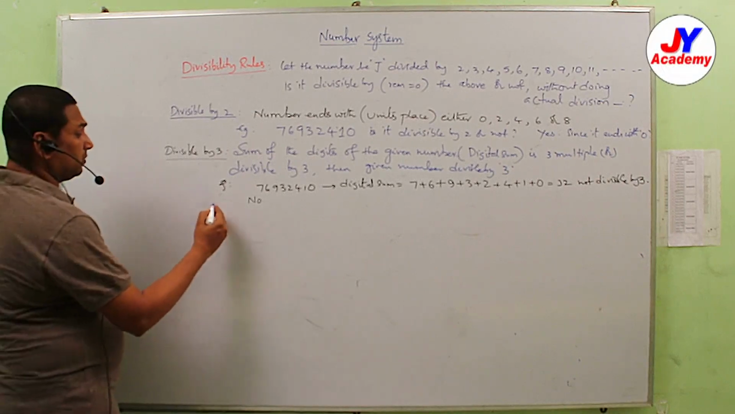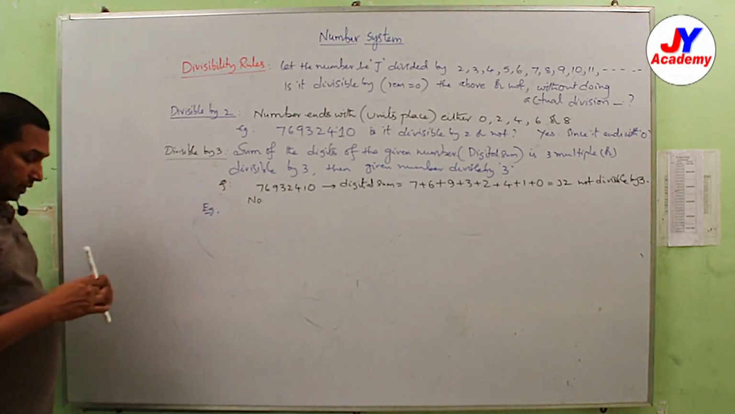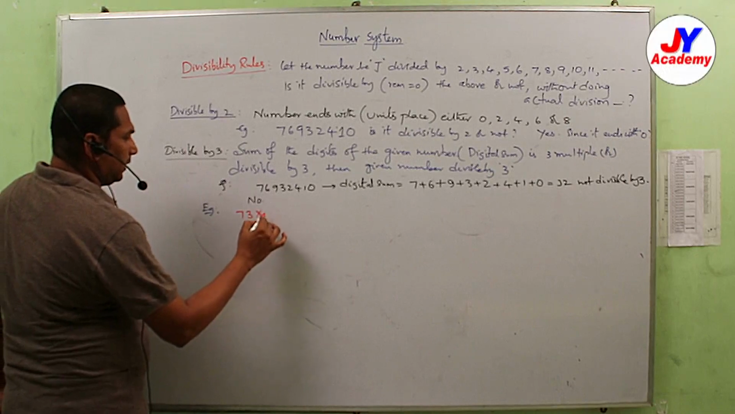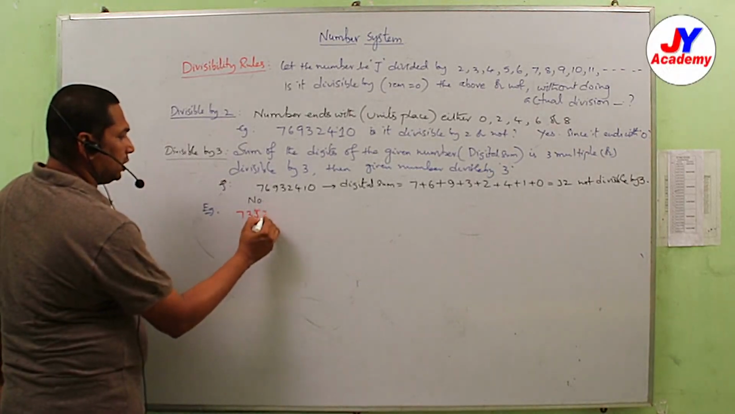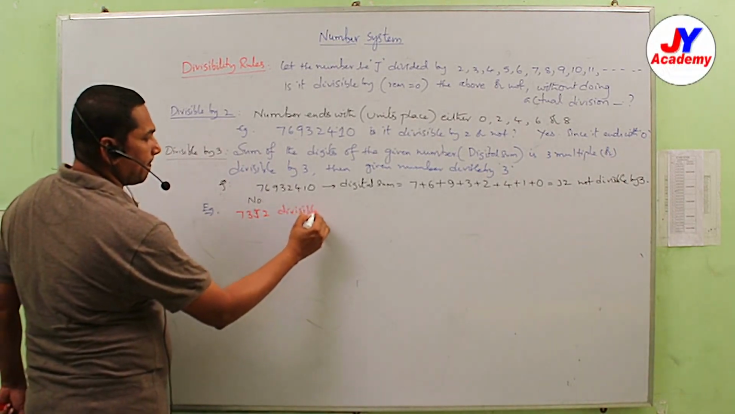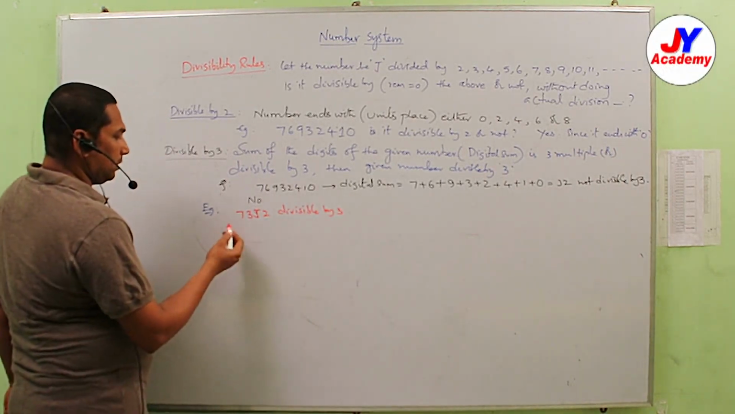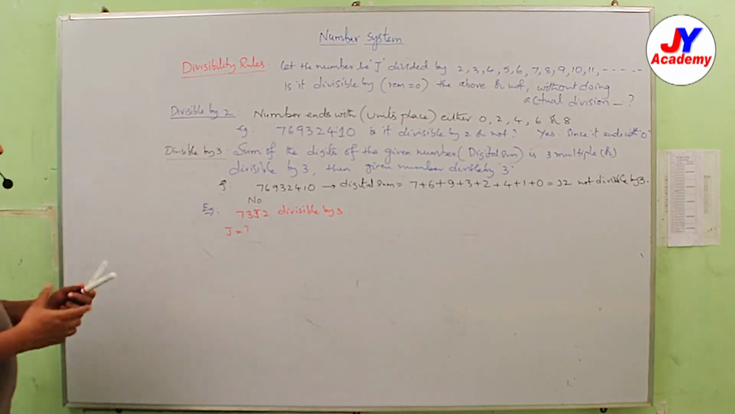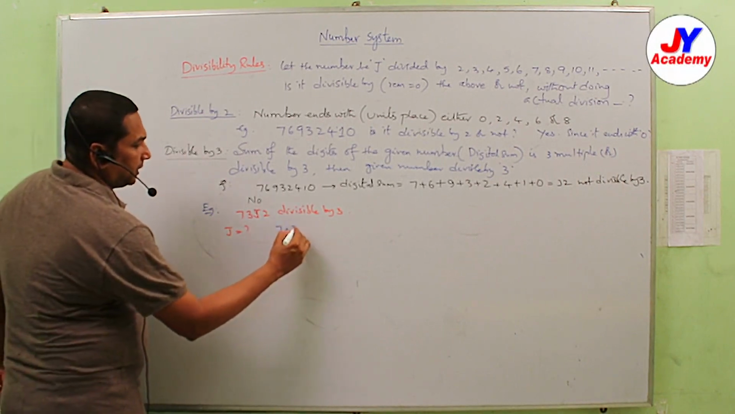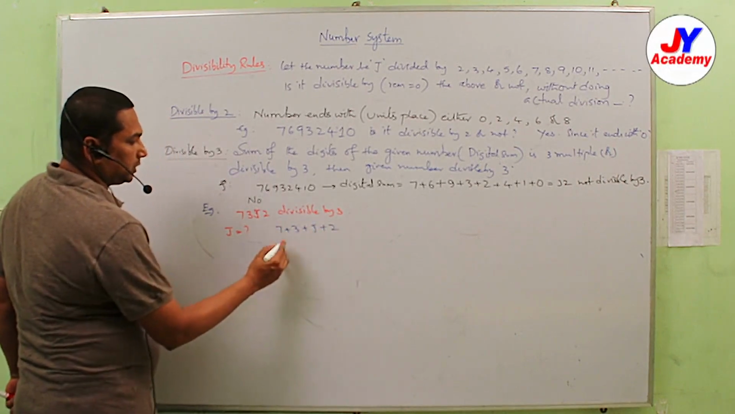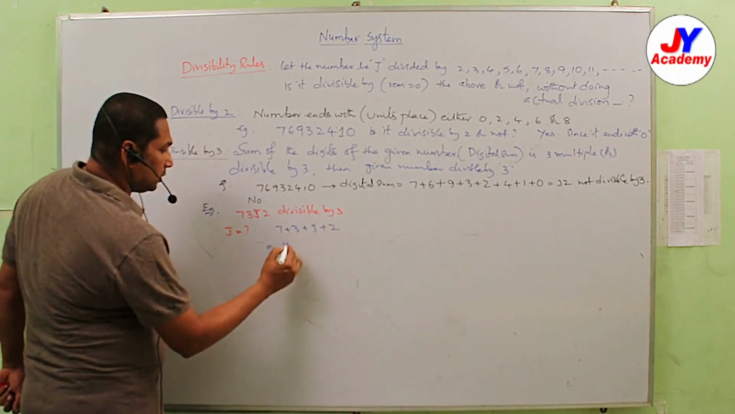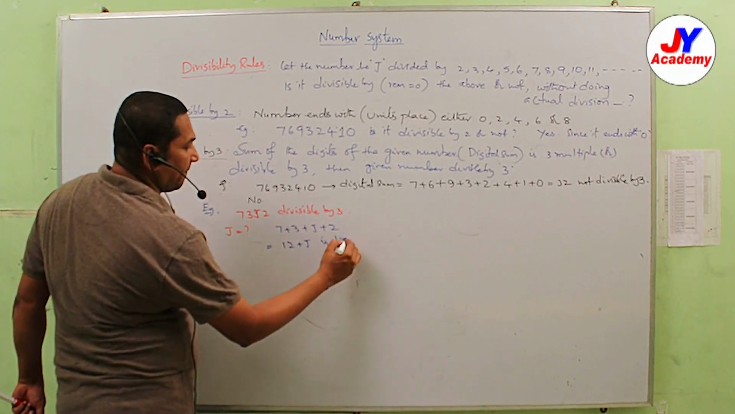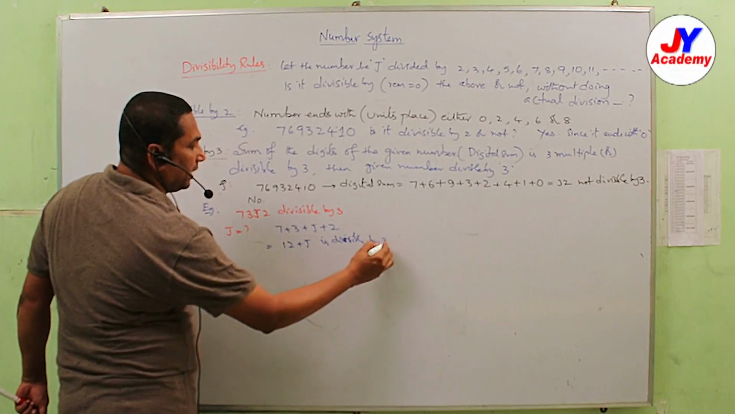So what type of questions will come? For example, if you take one question here, 73J2 is divisible by 3. Now what is J? That is the question. So very simple. 7 plus 3 plus J plus 2: 7 plus 3 is 10, plus 2 is 12, plus J is divisible by 3, meaning